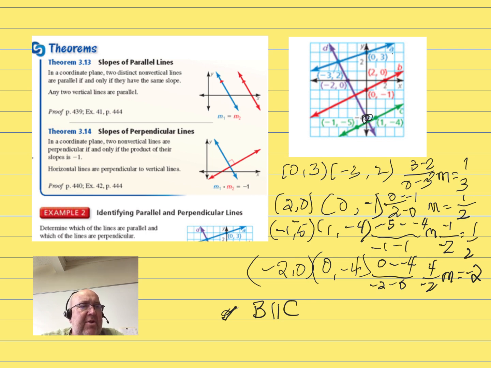So -2 is the negative reciprocal of 1/2. So that means that line D is perpendicular to B, and line D then would also be perpendicular to C.